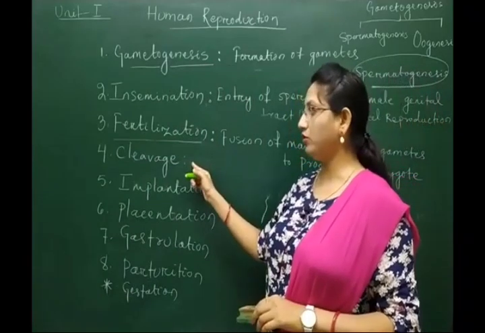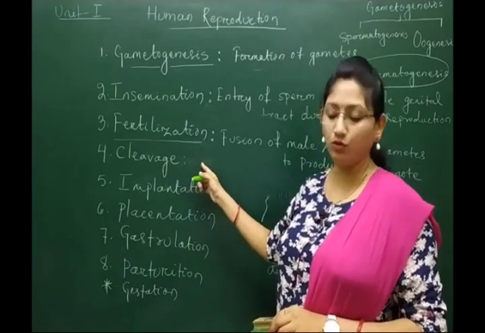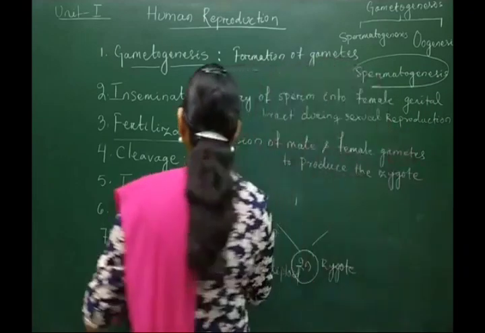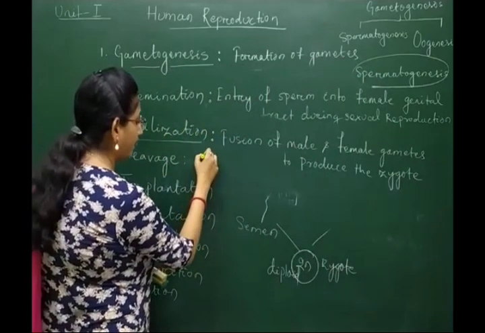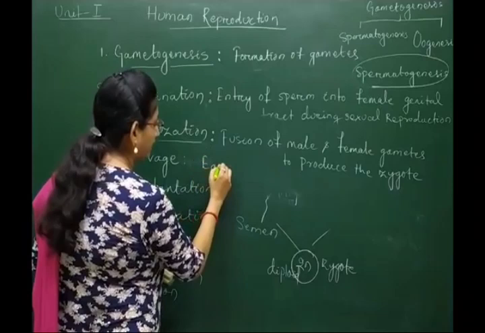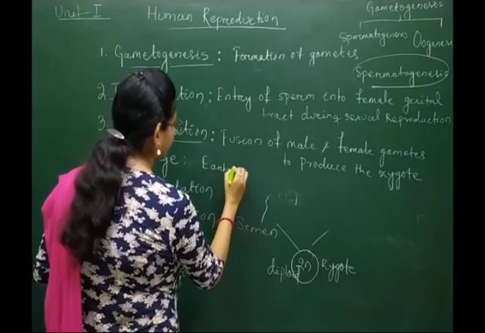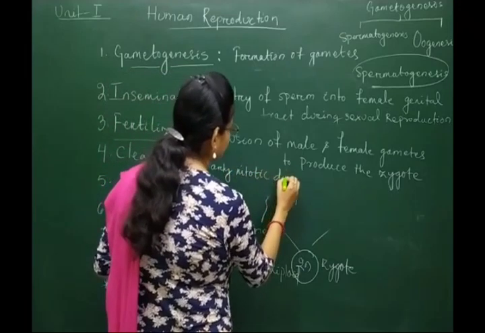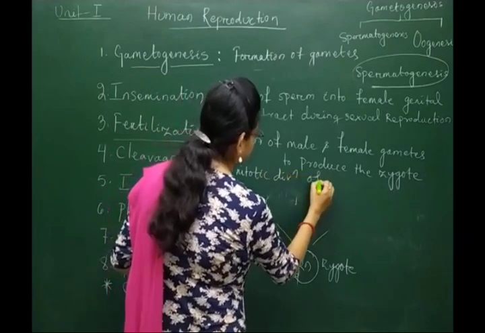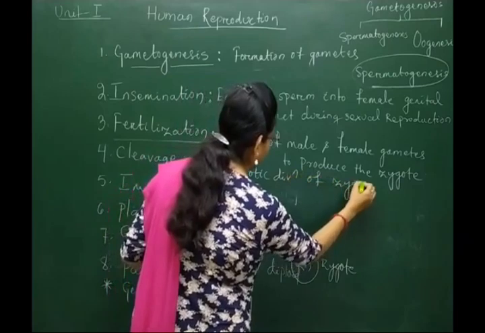That means the zygote is now divided into several stages of the development of the embryo. So here it is the early mitotic division of the zygote.